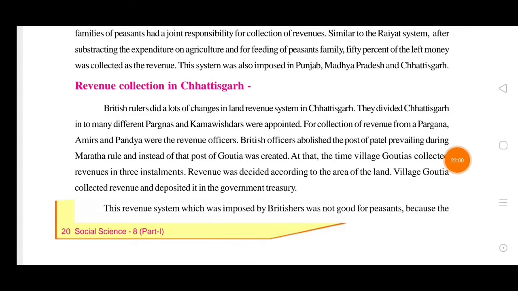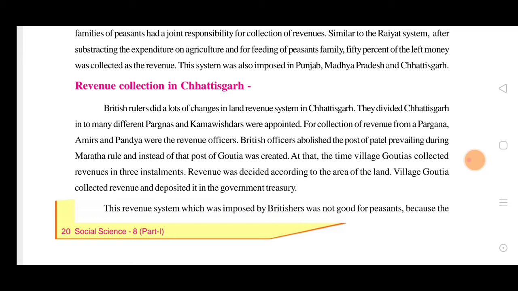So now, revenue collection in Chhattisgarh. What was the system in Chhattisgarh at the time of the British? British rulers made a lot of changes in the land revenue system in Chhattisgarh. Everywhere they made frequent changes to the policies of the revenue system. They divided Chhattisgarh into many different pargnas, and Kamavisdars were appointed.